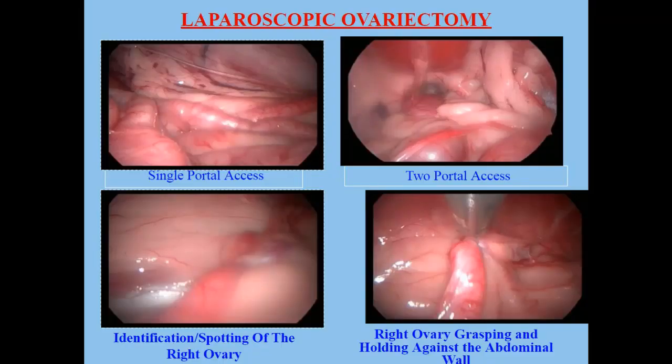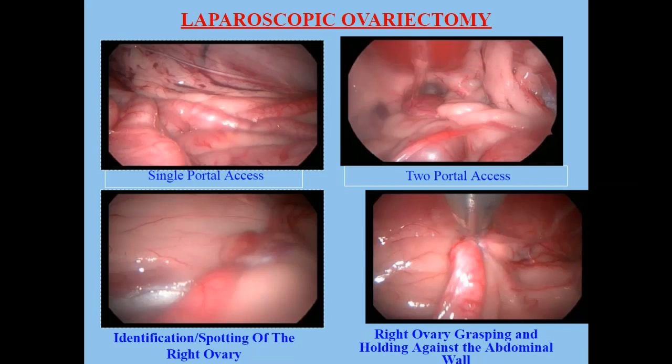For laparoscopic ovariectomy particularly, you have to use either a single port, double port, or three port system. Also, you have to grasp the ovaries. We have to coagulate, or you can suture with suture material, the ovarian plexus towards the uterine end and ovarian end, and you can coagulate with the cautery unit or thermal unit. Once you are confident that complete coagulation and ligation is there, you can cut it and remove the ovaries.